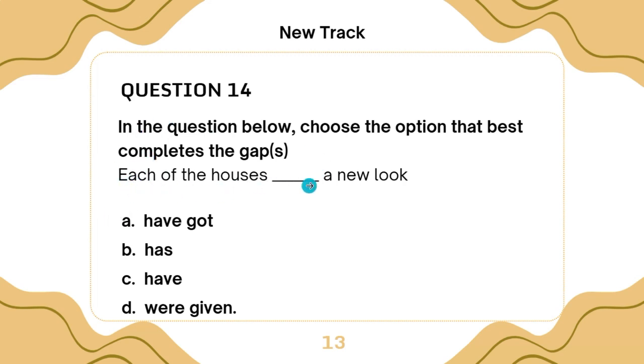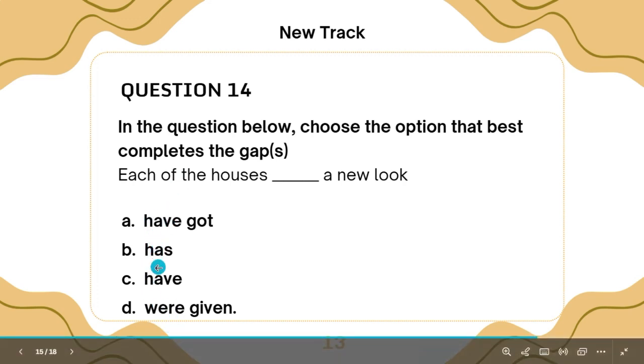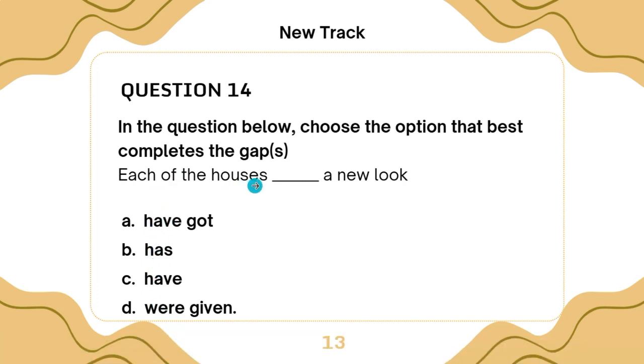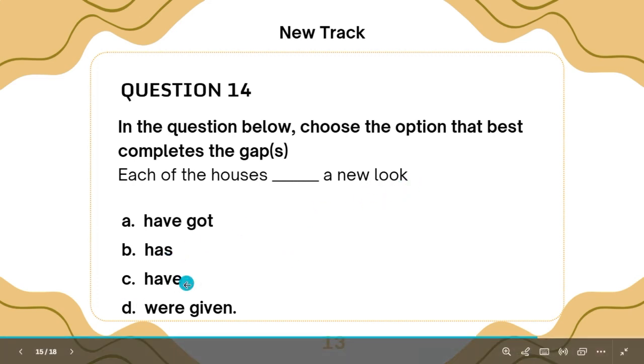Each of the houses dash a new look. Because this is plural, somebody might think it should be a plural verb, but that is wrong. Whenever you have each of in any sentence, the verb must be a singular verb. So we have a singular verb here. Yes, has. Each of the houses has a new look. Not have got, not we are giving. The correct option is option B.